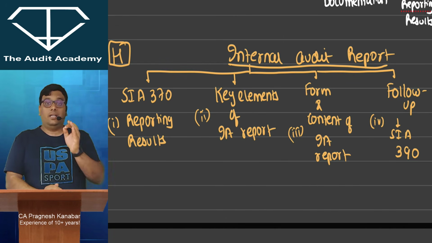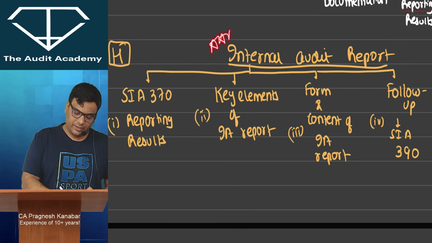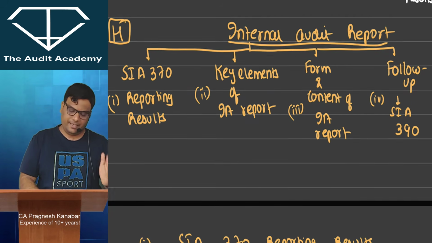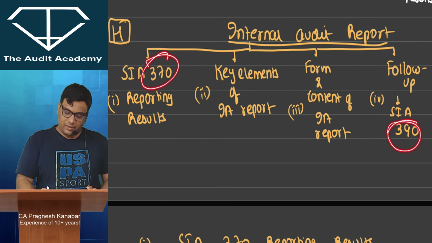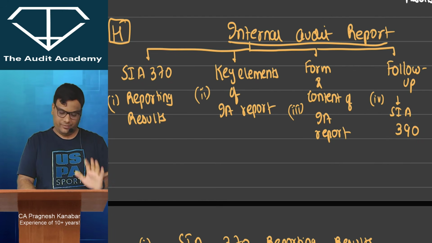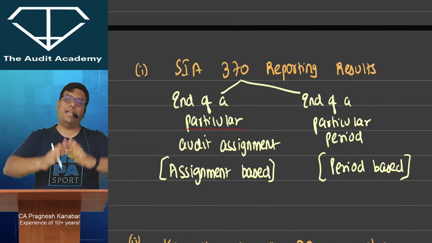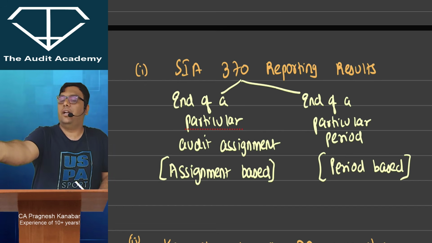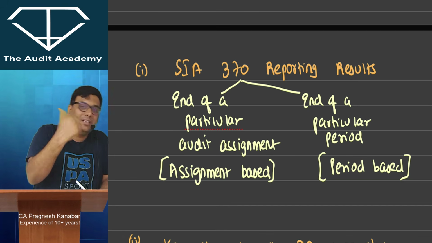Now, very critical, extremely critical when we look at the module, is this point: the internal audit report. There are two questions and both of them are fresh questions, so please be careful. When it comes to the internal audit report, they have given two SIA numbers. I want you to remember these SIA numbers at least. One is SIA 370, reporting results. The chief internal auditor may have to prepare two types of reports. One is particular assignment based. For example, management tells the internal auditor to please check the information systems. Now this is a particular assignment, so at the end of the assignment we will give the report.